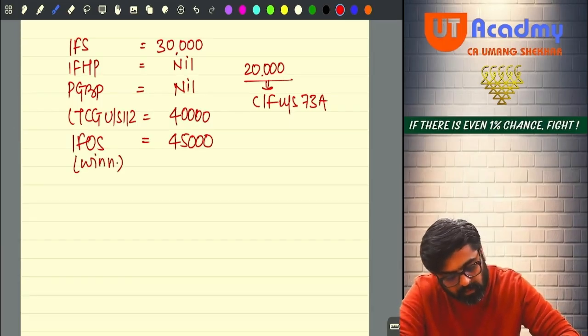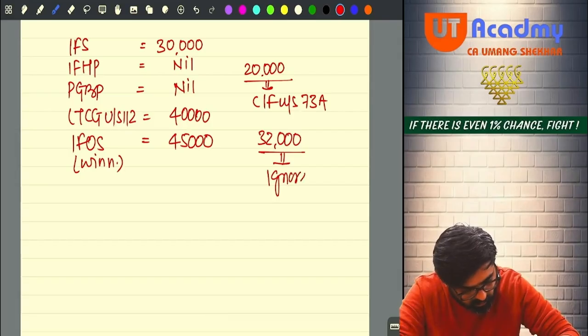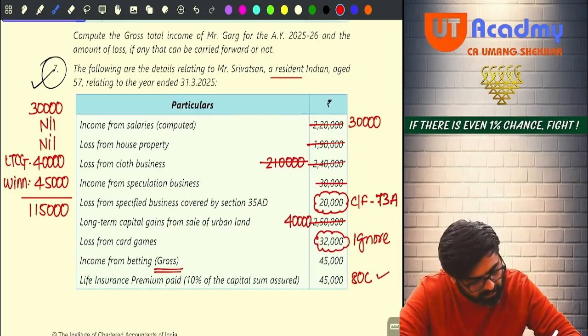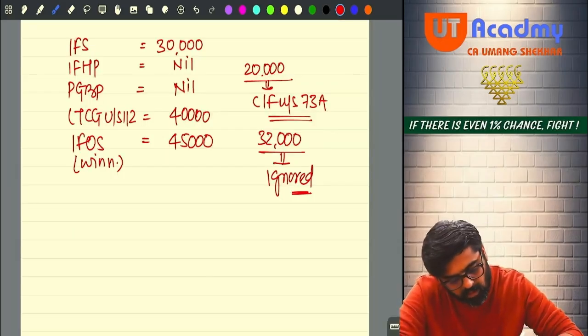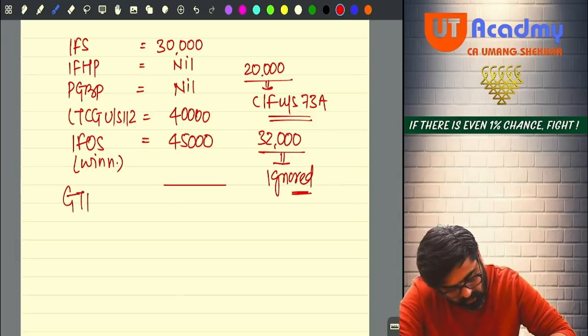And I have one loss of card games, 32,000. That 32,000 is ignored. Loss from card games, yes or no? That is ignored. Any other loss do I have? No. Any other incomes I have? No. So my GTI calculated will be 1,15,000.